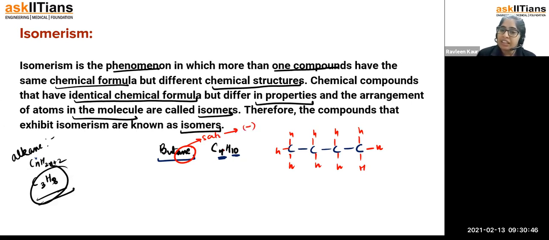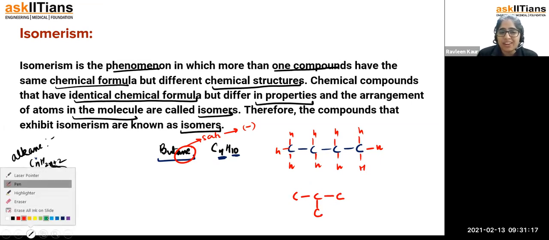Is there any other way of drawing C4H10, or not? Just pause the video and think. Okay, let us continue. The answer is 1, 2, 3, and one can be in the form of a branch. We know what branches and substituents are. So this is going to be 1, 2, 3, and 1 is going to be here.